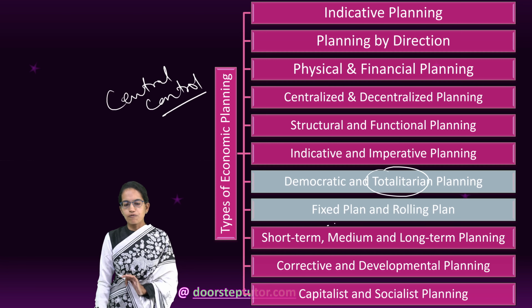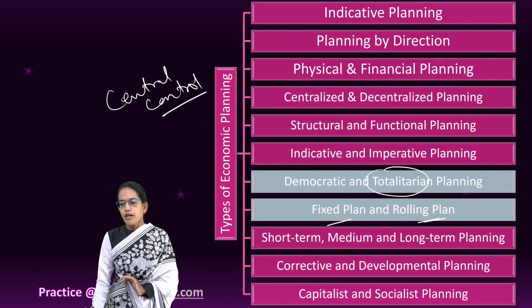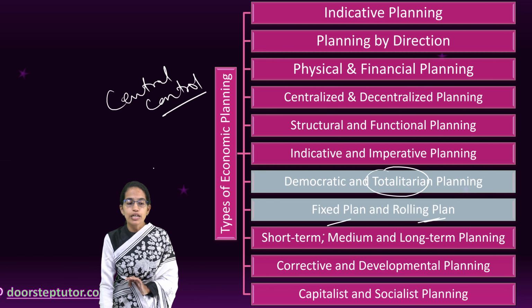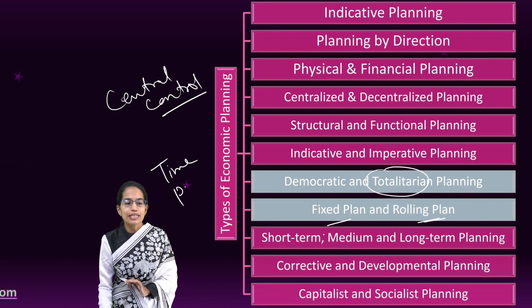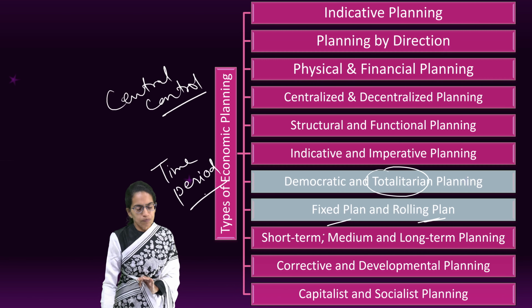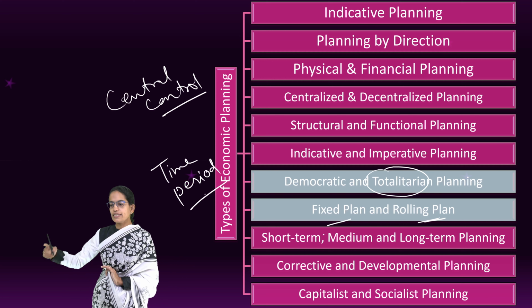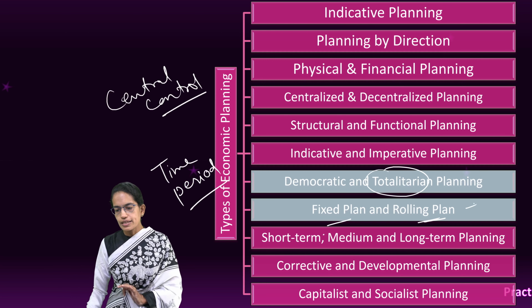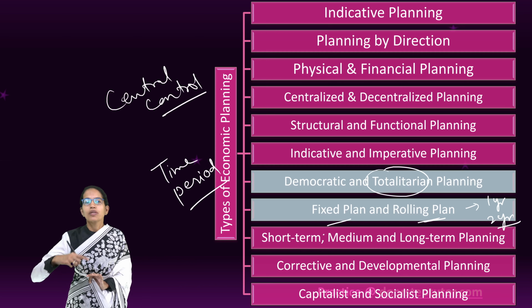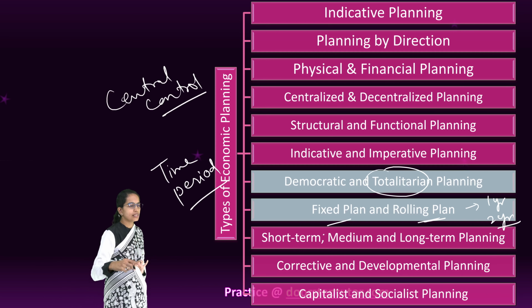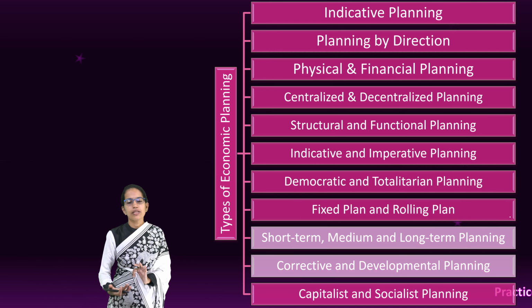The next is fixed versus rolling plan. A fixed plan is for a given time period. So it is time bound, it is well defined. Rolling, on the other hand, is continuous. So usually the plan intervals could be 1 year, 2 years, but it is a rolling process. One after the other, you keep on going with that plan.